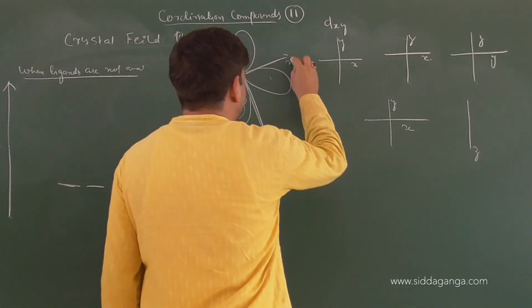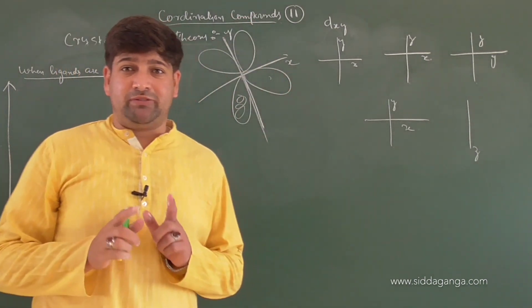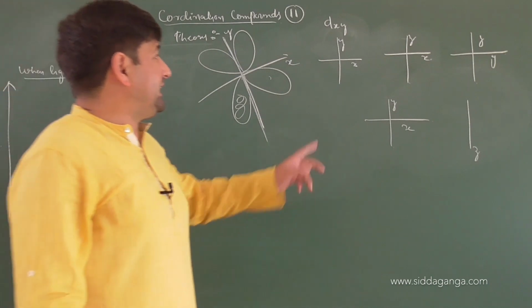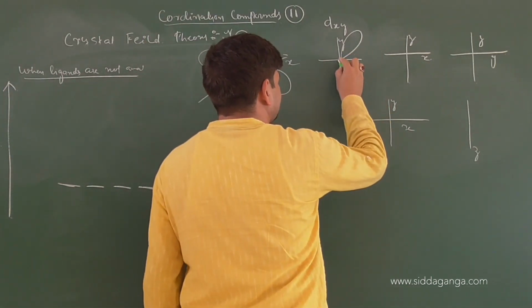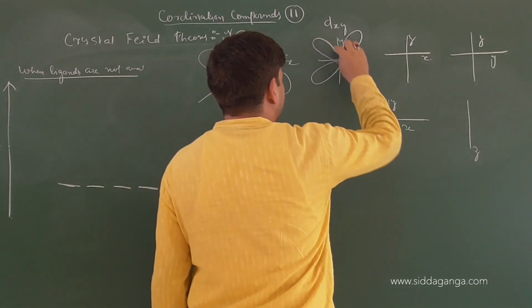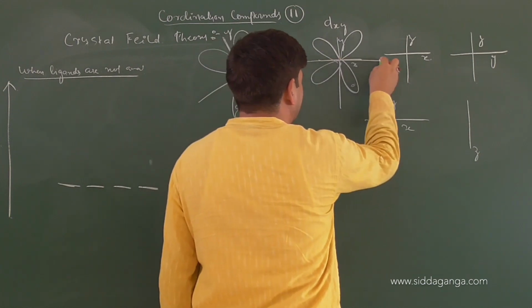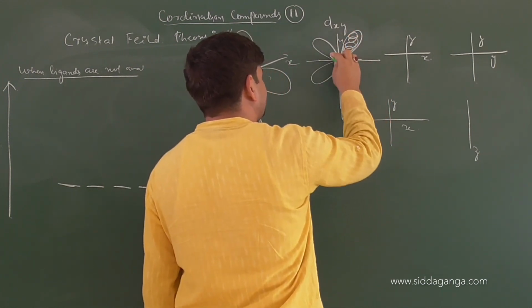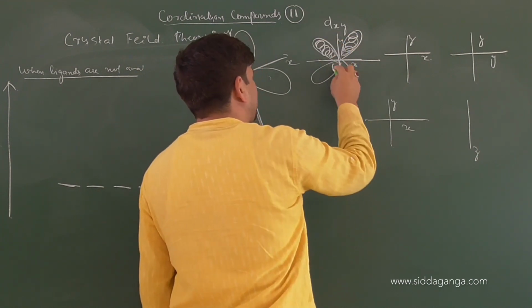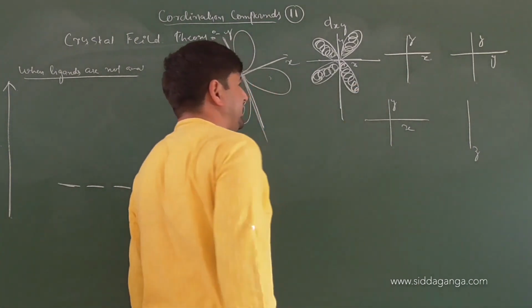Now here this is the x-axis and this is the y-axis. When the d orbital is present between the plane of x and y, we call that dxy. So dxy will be here. Two lobes above the plane, below the plane. So this is our dxy orbital. You can see that the dxy orbital is present between the plane of x and y. In between the plane of x and y, you can see that the x-axis, y-axis and z-axis are not interacting with it at all.